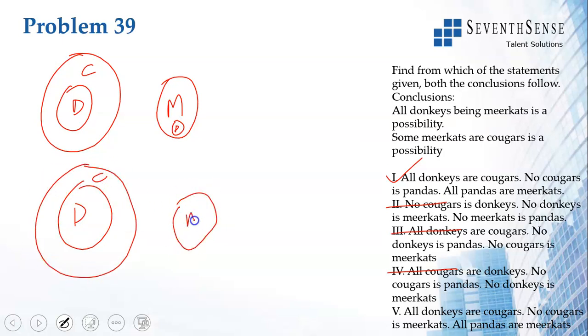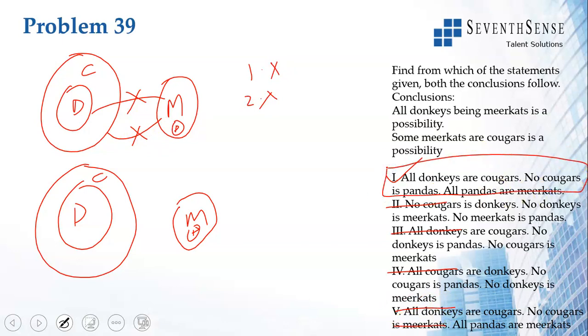One way to draw. All donkeys are cougars. No cougar is a meerkat. There's only one way to draw this particular drawing. Both these drawings are the same. Let us look at the conclusions. All donkeys being meerkats is a possibility? No. Some meerkats are cougars is a possibility? No. Both the conclusions are not true. Hence, this is also not true. Our answer will be option 1.